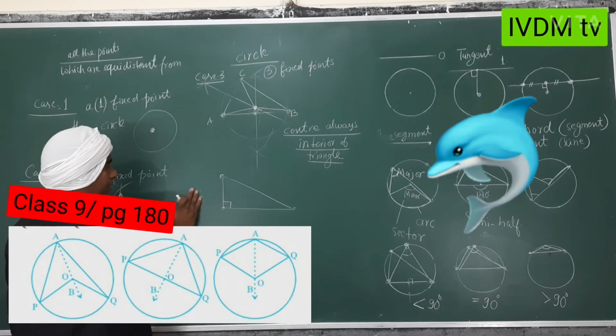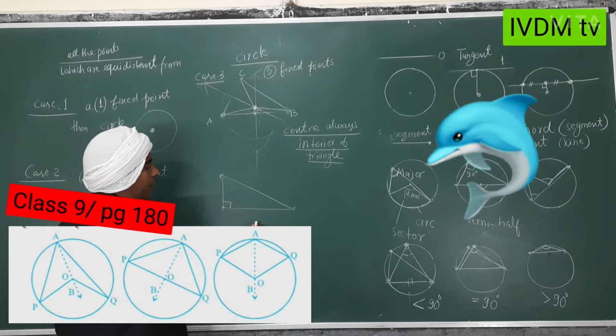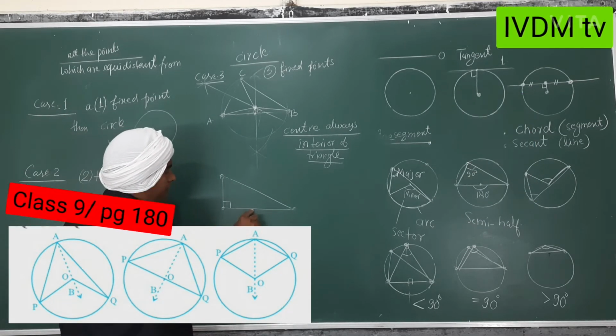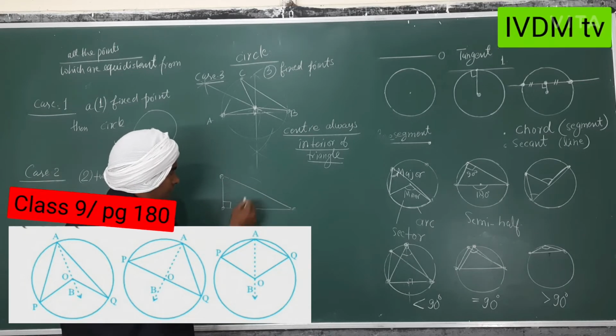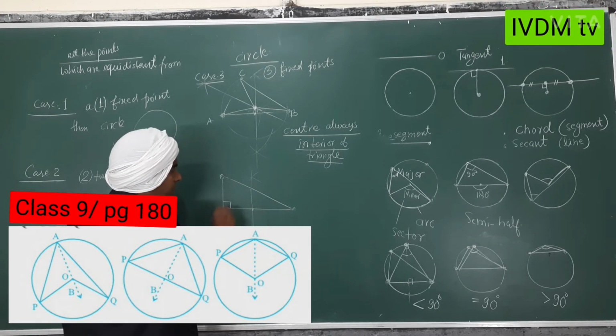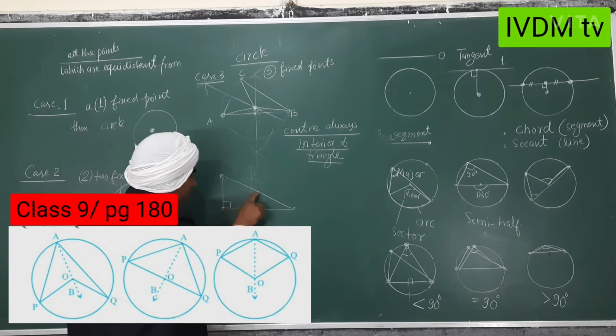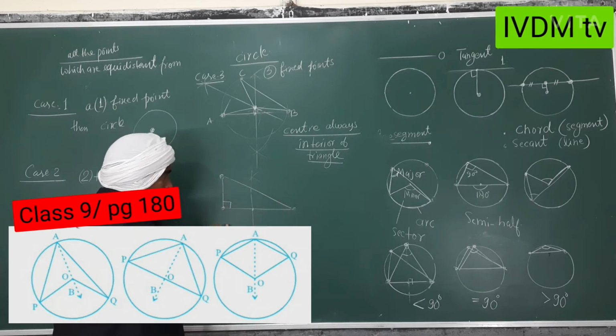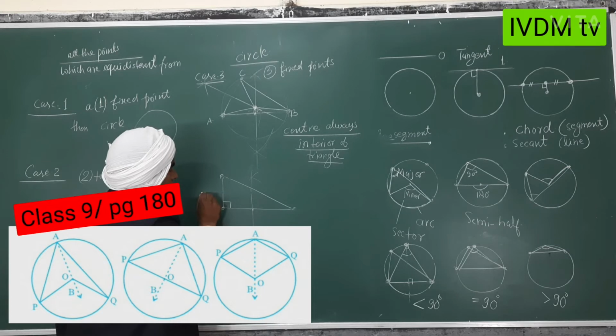But in the right angle triangle, if you do it, you will make a perpendicular bisector here like this. You can make this one also or this one also.